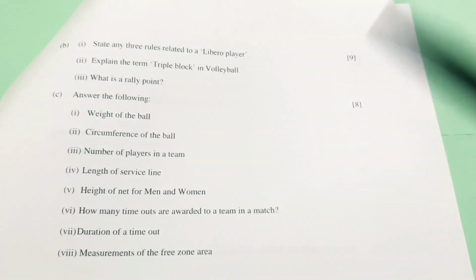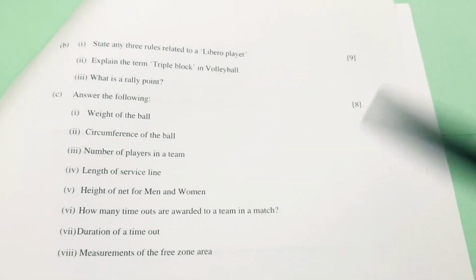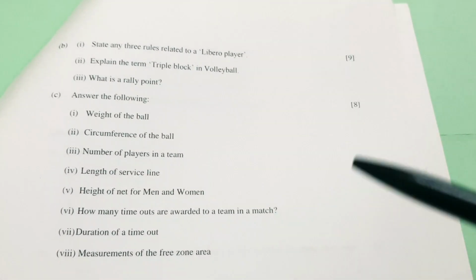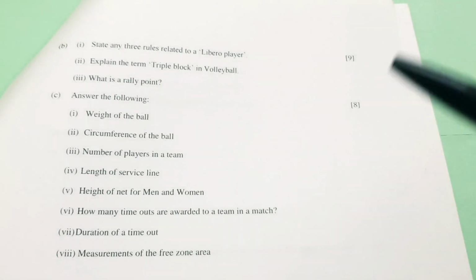Next, I explain the term triple block in volleyball. When 3 players take part in a block, the hands of the blockers should be raised at one time and level. It raises a wide screen over the net.